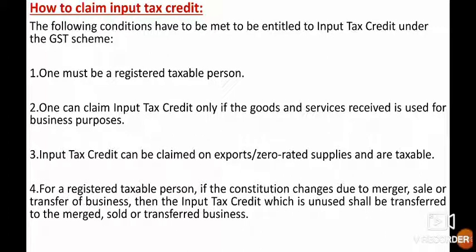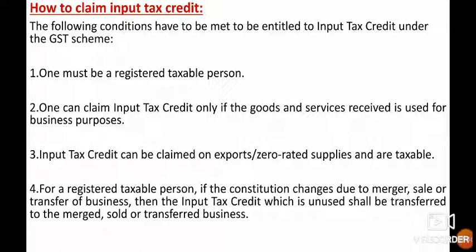First, one must be a registered taxable person. One must be registered under GST. If he is not registered, then he cannot claim ITC. Second, one can claim input tax credit only if the goods and services received are used for business purposes. If the goods and services purchased are used for personal purposes, then he cannot claim ITC. If the goods are used partly for business and partly for personal purposes, then he can claim ITC only for that part of goods or services which is used for business purposes.